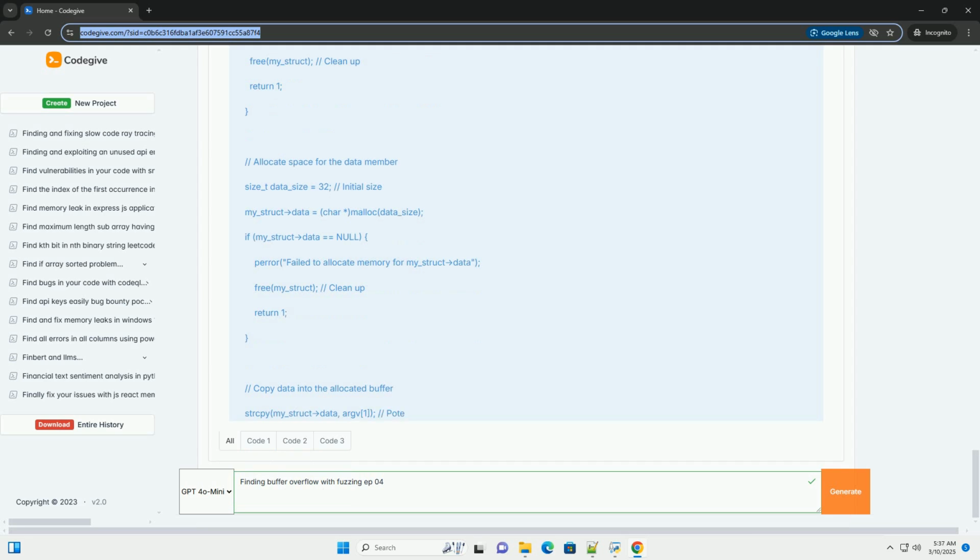To compile: gcc -o gets_overflow gets_overflow.c. You may get a warning about gets. Ignore it for this example. To run with the fuzzer using AFL: afl-fuzz -i input -o output ./gets_overflow. AFL will automatically pipe input to stdin for this application.